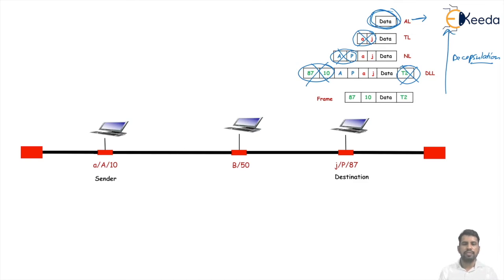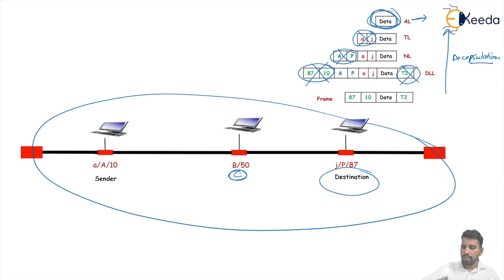Okay, the physical address implemented by the data link layer handles the problem of matching or not matching. At a particular node, if our destination address didn't match, this node drops the packet. But at the destination, the destination address of the frame and the physical address of the device get matched, so it accepts the packet and uses it. This way, the physical address helps in the delivery of the packet when both sender and receiver are present in the same LAN or in the same network.